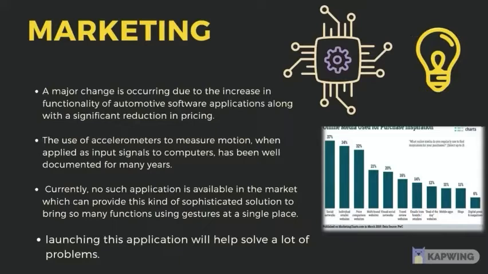A major change is occurring due to the increase in functionality of automotive software applications, along with a significant reduction in pricing. The use of accelerometers to measure motion, applied as input signals to computers, has been well documented for many years. As we can see from these graphs, these applications are really very powerful, and the market looks forward to receiving new kinds of things. This air gesture recognition has never been used as an application before, not in any web apps or anything.